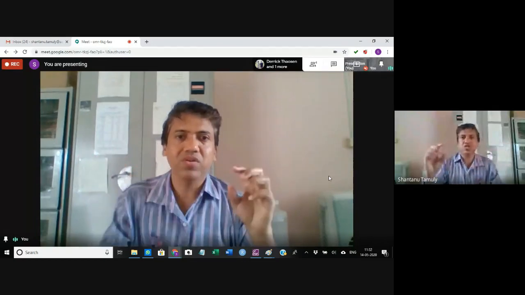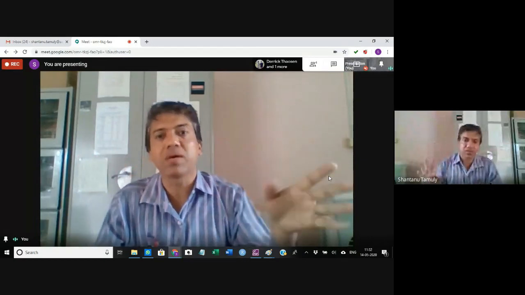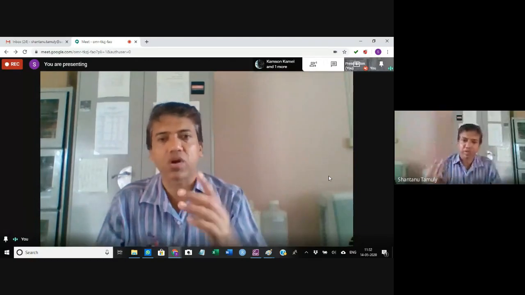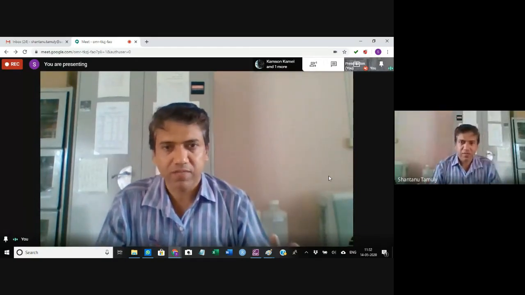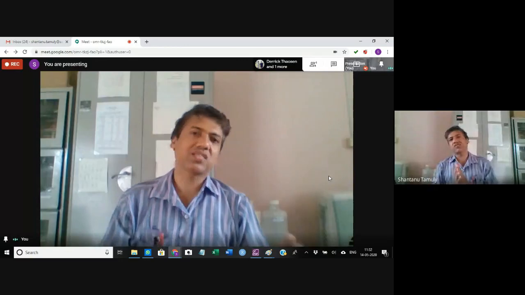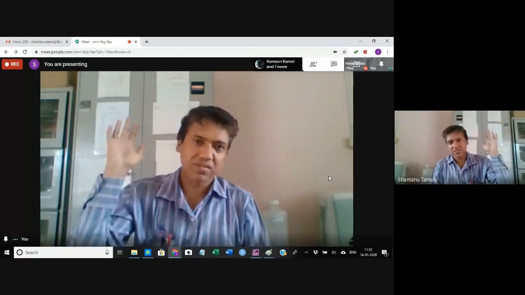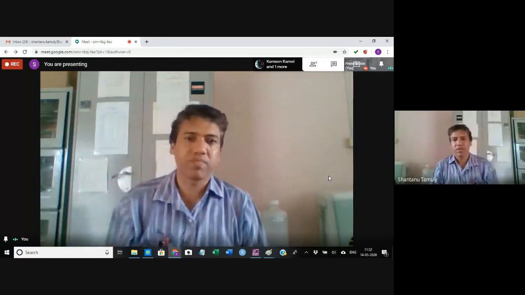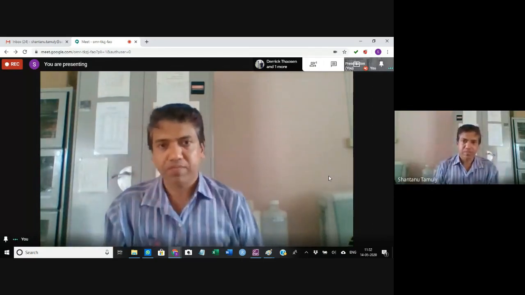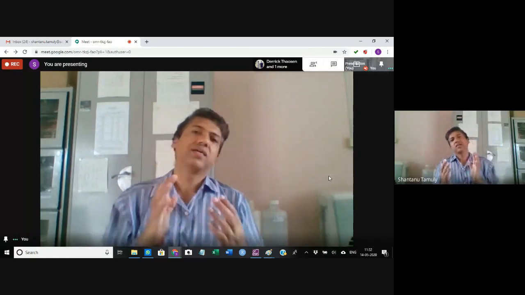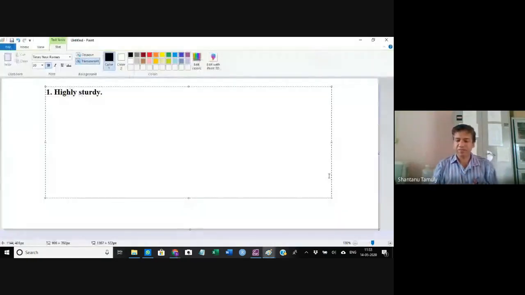So now you can store this DNA vaccine at room temperature. The 4-degree storage is not required for DNA vaccine. Then it has a very long shelf life. You can keep the DNA vaccine for years at room temperature. There is no problem, but other vaccines you cannot keep. So the second advantage is long shelf life.